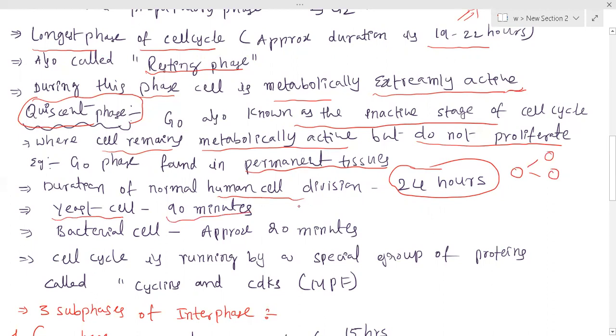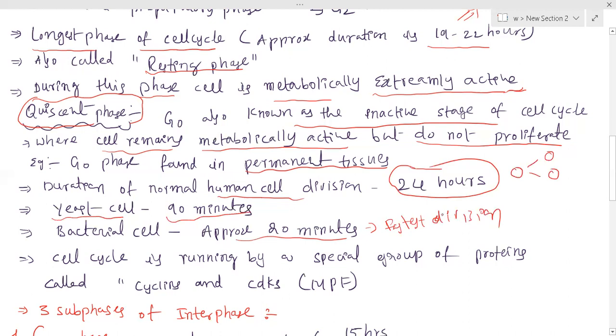Within 90 minutes, one parental cell is converted into two daughter cells. And bacterial cells take approximately 20 minutes. Remember, it is the fastest cell division. The fastest cell division can be seen in bacterial cells. Okay, the fastest type of division.